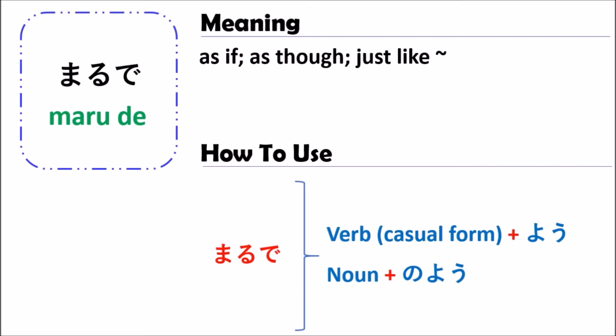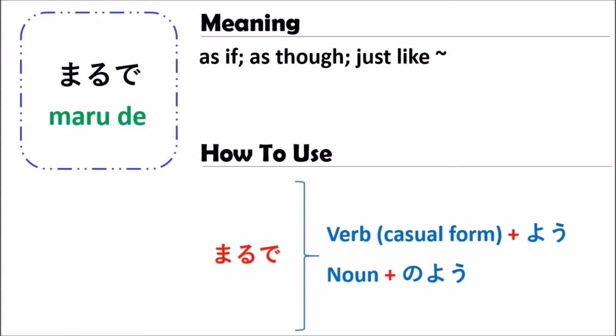You see here, we start with maru, and after that you follow with a verb in casual form plus yo, or after marude, you can follow with a noun plus no yo, like this. And this has the meaning of as if, as though, just like, or something.